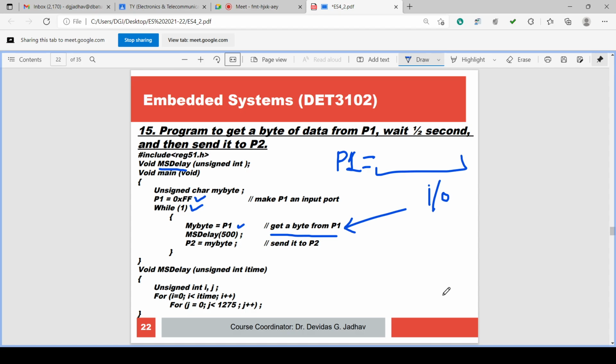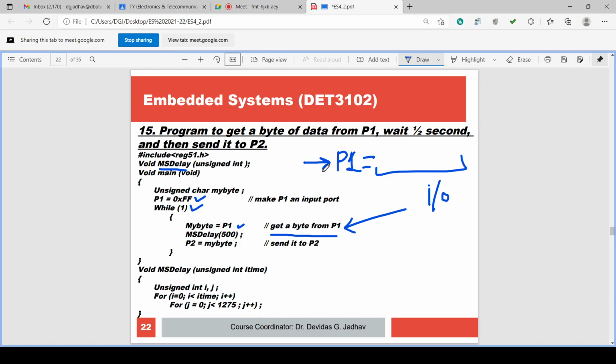Either they can be used as input or they can be used as the output. You can use it as input, you can use it as output. One time, it may be input, then it cannot be output. If they are output, they cannot be input. We have to change its definition if you want to use it accordingly. So till now we have seen the instructions with the IO lines used as output lines.